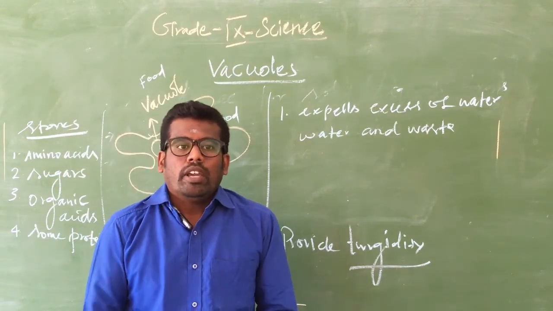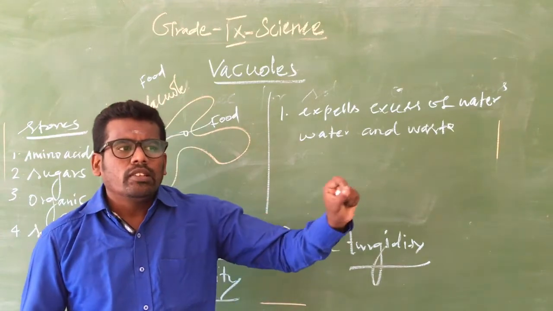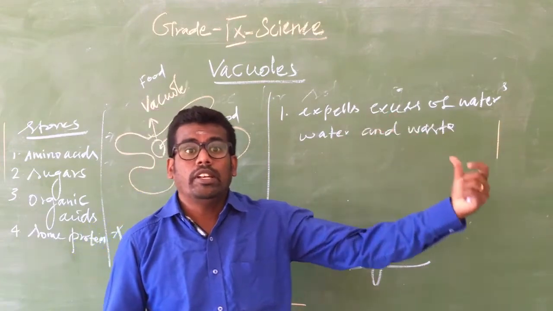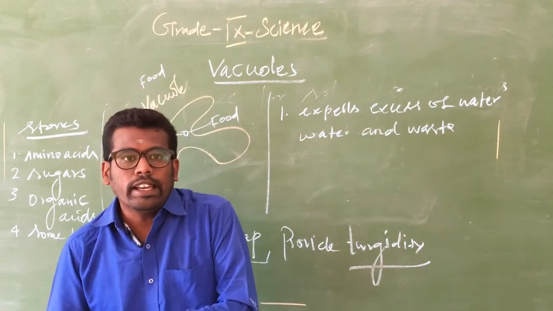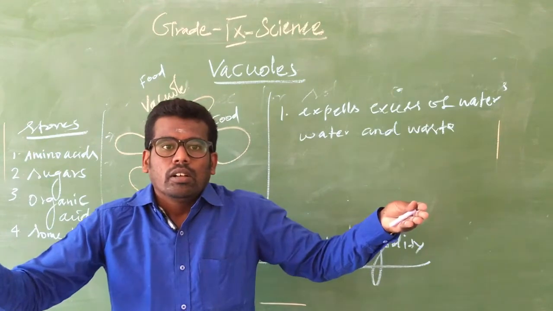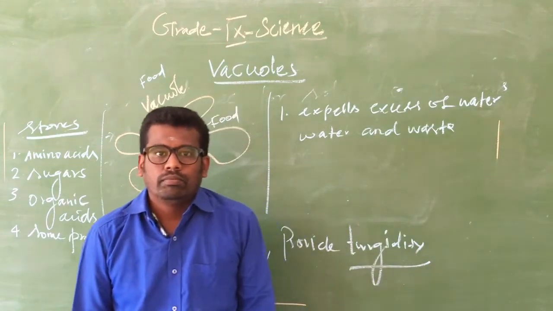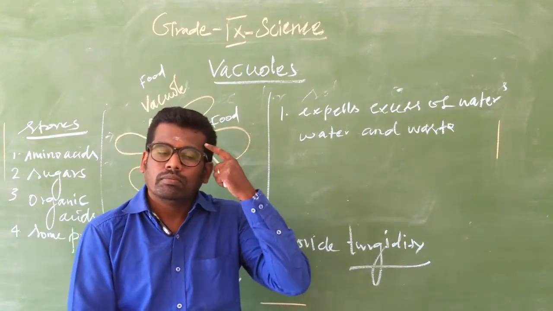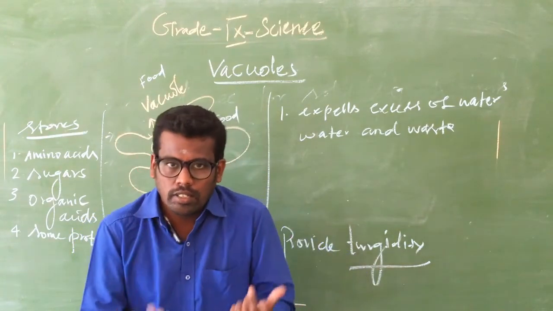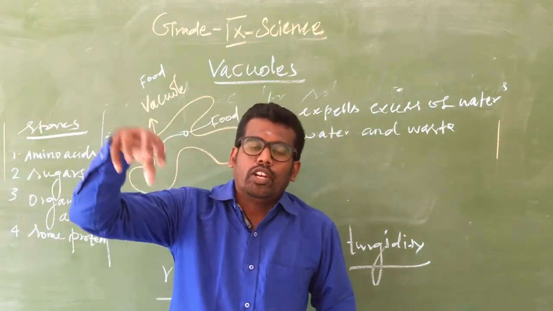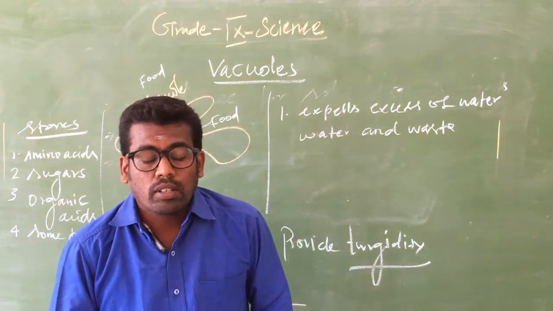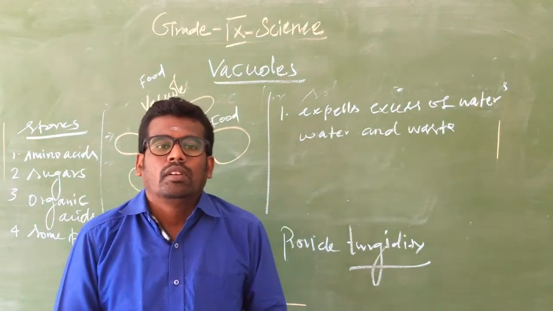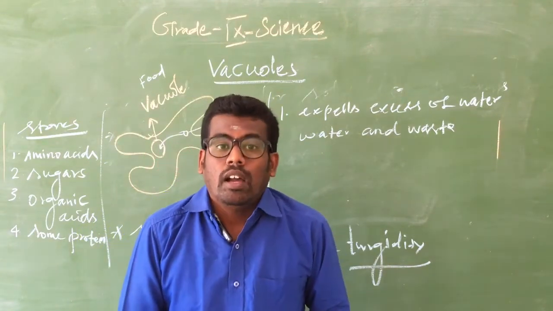Like this, many cell organelles are present inside the cell. These cells help to maintain life. Cells form tissues, organs and organ systems, and the organs are involved in various life processes like nutrition, respiration, digestion and excretion.